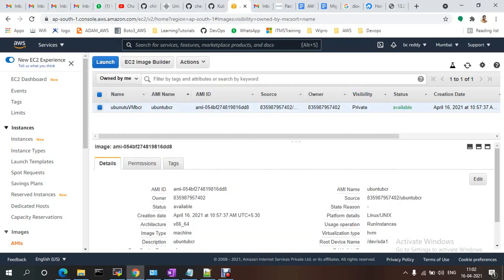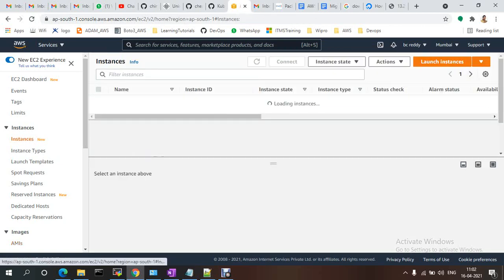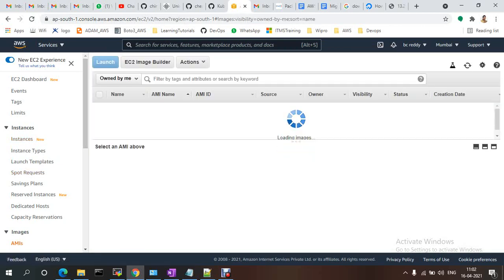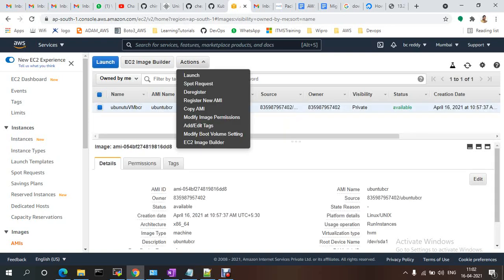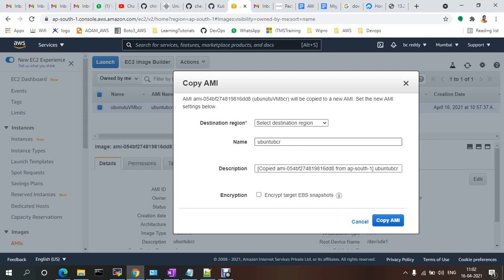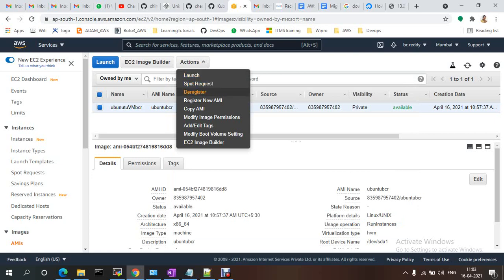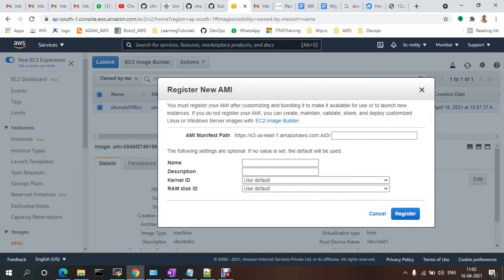Before going to the instance, I'll show you how to share this AMI with others. You just need to select this AMI. If you need to copy the AMI, you just need to copy this one. If you want to share with some other instance or server, you just need to provide the details: destination, location, everything will be there. And there is the option to register a new AMI, and you can make it public.